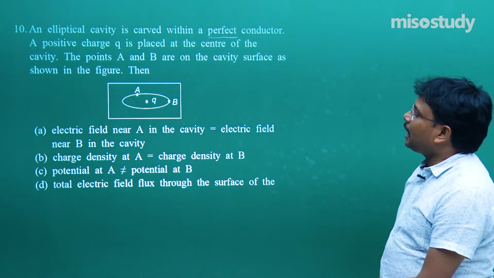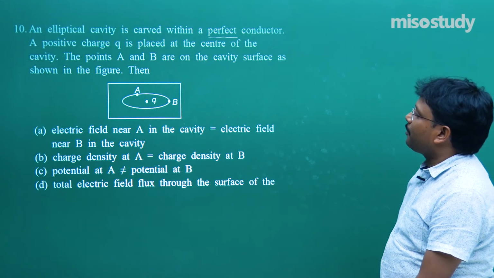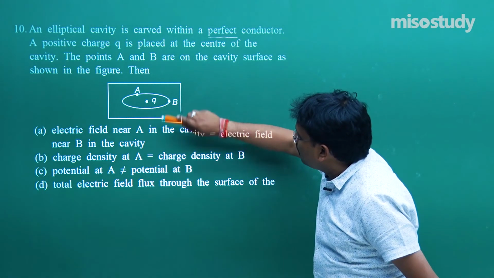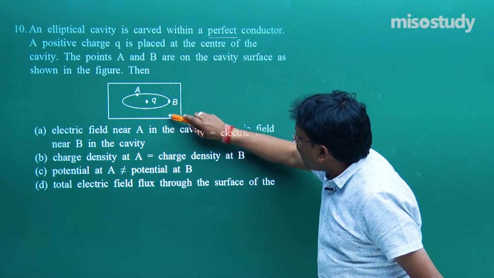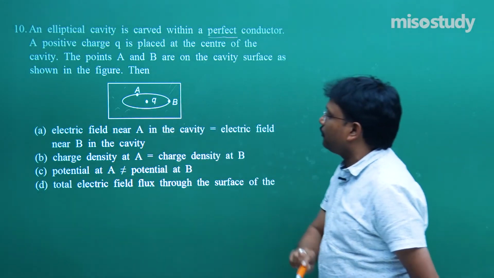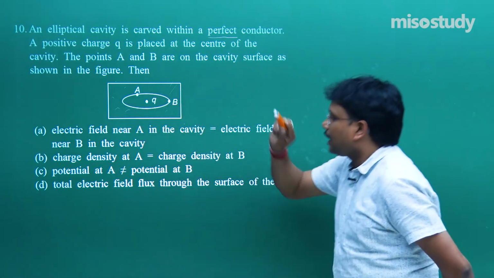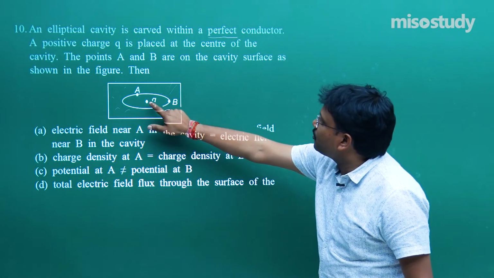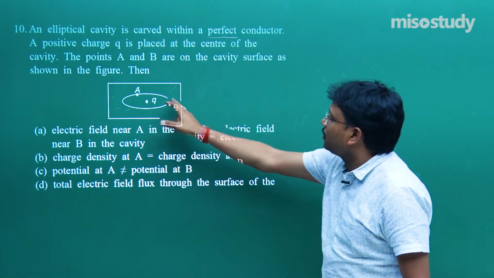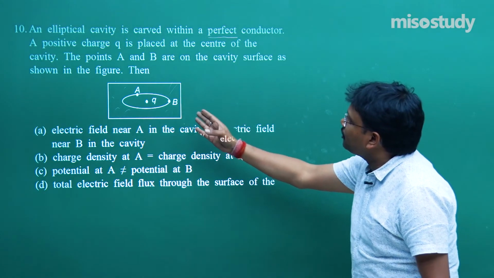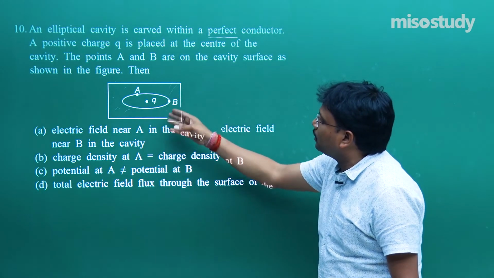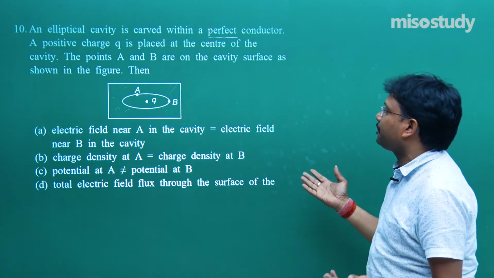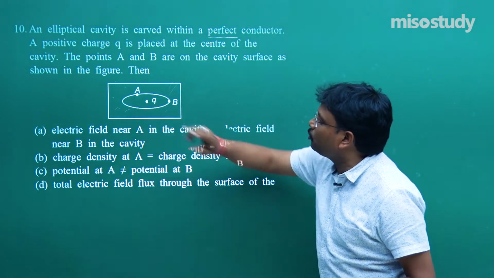An elliptical cavity is carved within a perfect conductor. Actually, this entire portion is solid. Fine, and this one is the cavity. A positive charge Q is placed at the center of this cavity. Actually this is not an ellipse, it's a great circle, so the center is obviously going to be at this point.